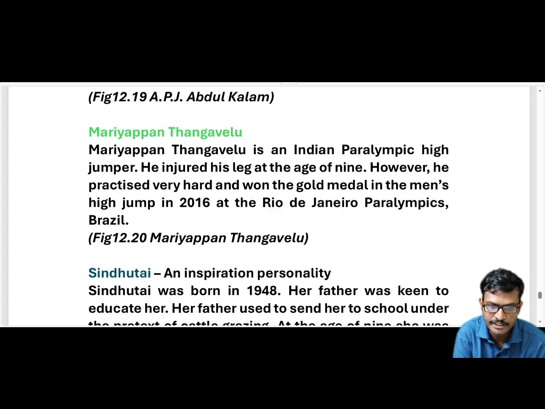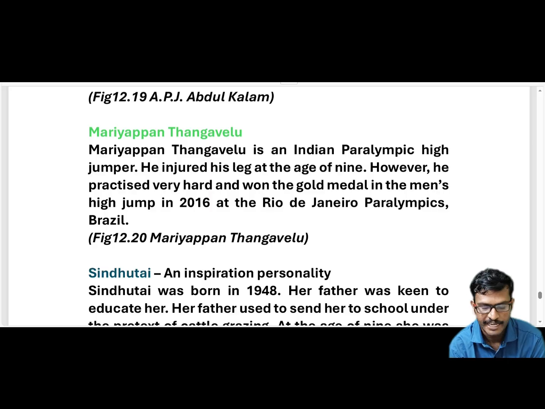You can see in your textbook figure 12.9. And another one is Mariyappan Thangavelu. He is another person who has achieved his goal in spite of having a lot of problems. Mariyappan Thangavelu is an Indian Paralympic high jumper.